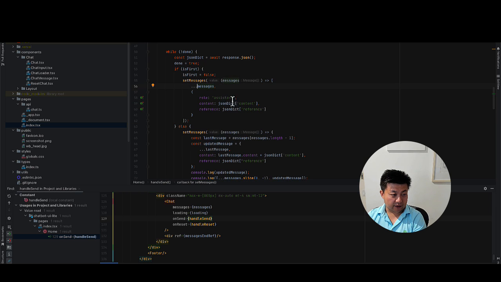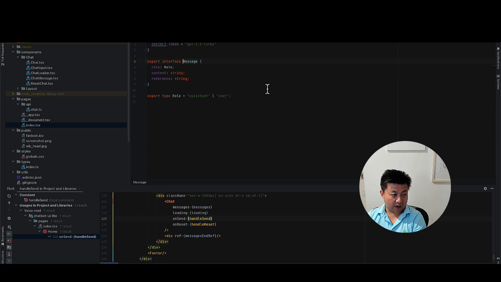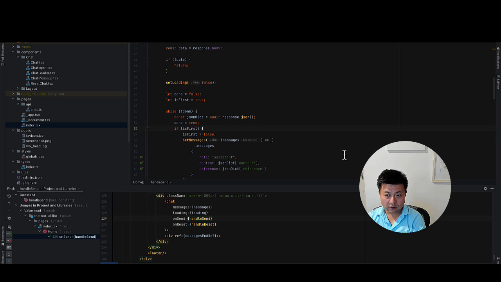So if you look at the message interface, now there's an additional property called reference. There are a couple of other changes we have to make on the front end, but I'm not going to go into details. You can see it from the latest repo.